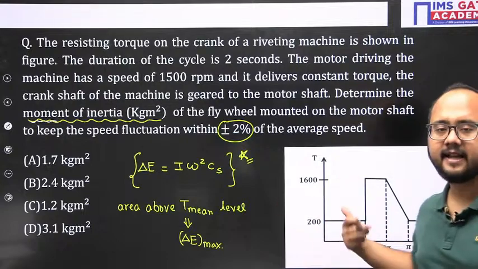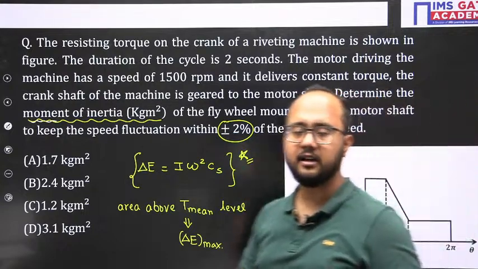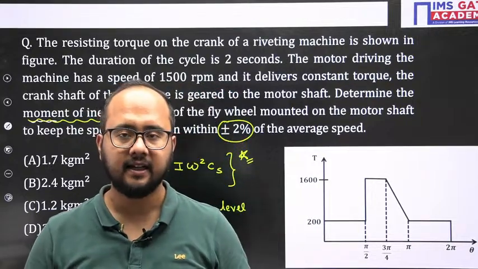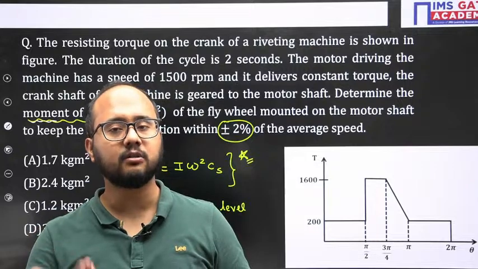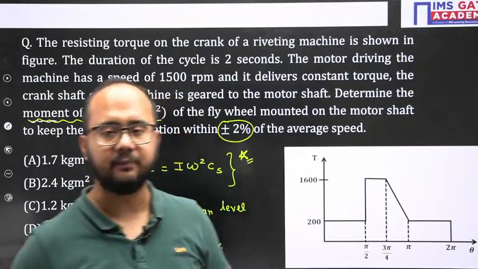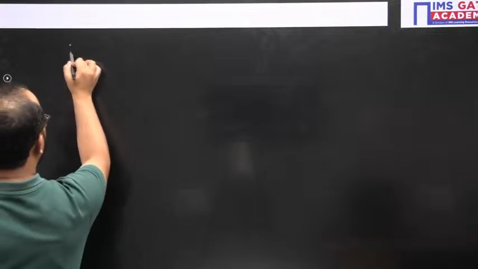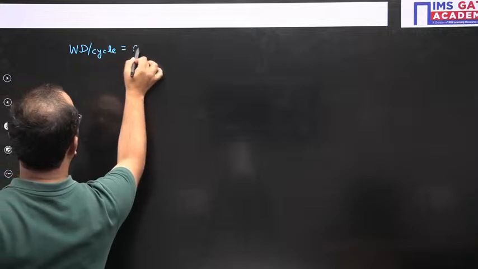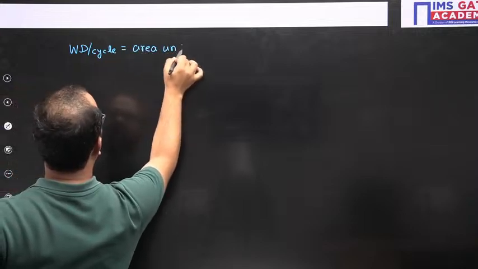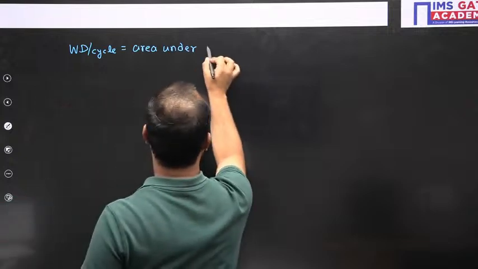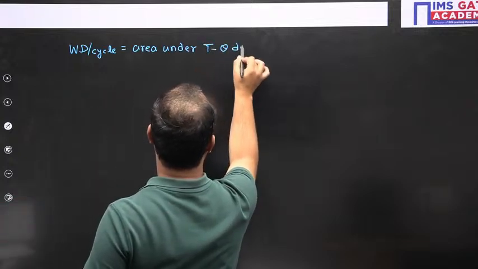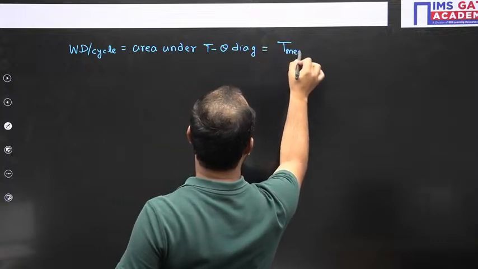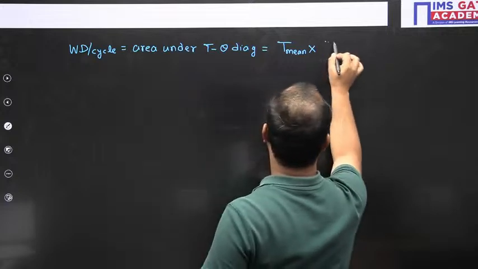And to calculate the mean torque, we need to know the relation. Total work done per cycle is the total area under the T theta diagram. Work done per cycle can also be written as T mean multiplied by the time period. See, work done per cycle equals the area under the T theta diagram, which can also be written as mean torque multiplied by the time period.